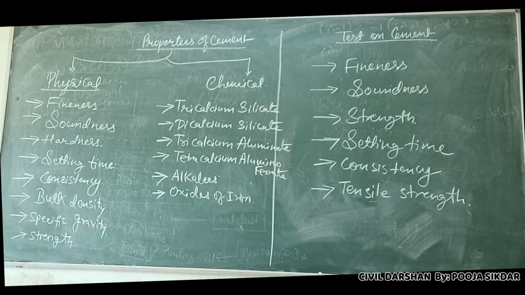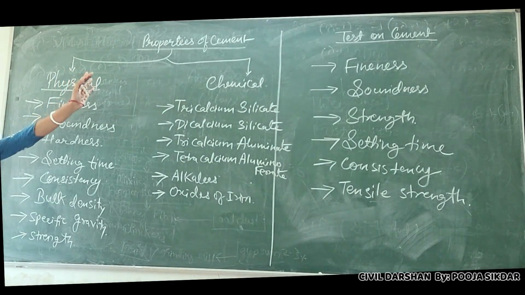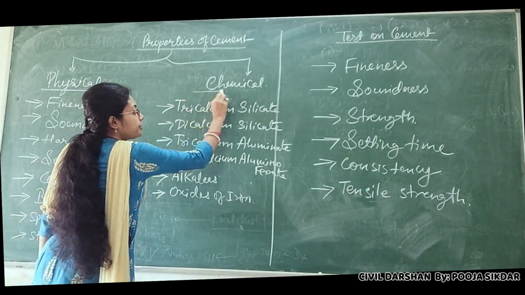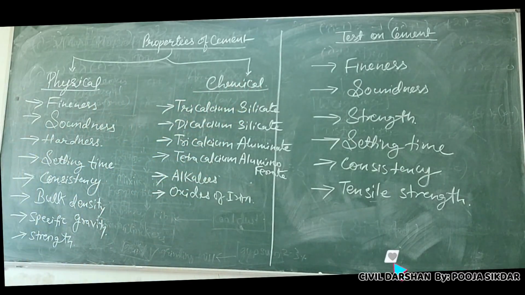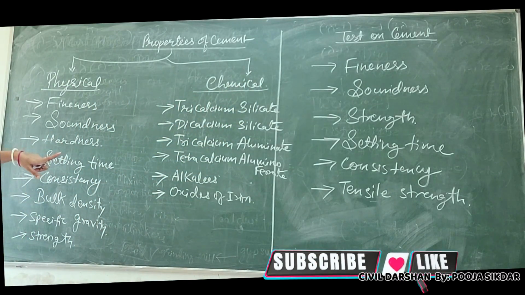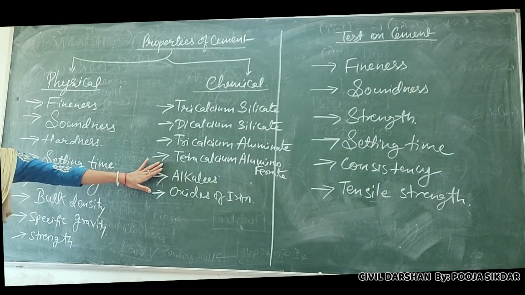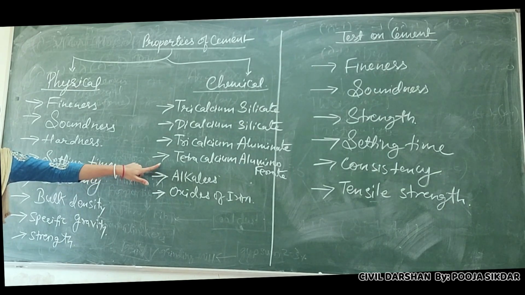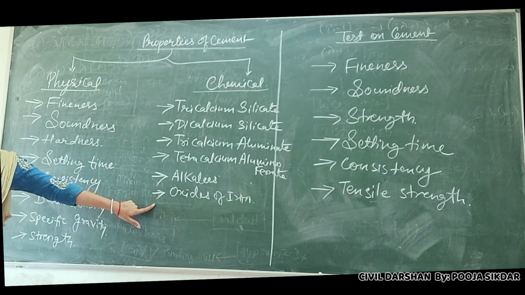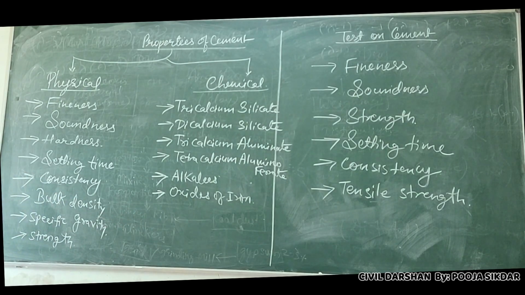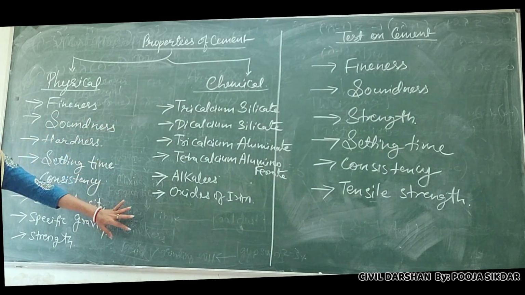You know already, wherever there is a property, every property has two types: physical and chemical. Those properties which we can physically feel, touch or see are physical properties, and chemical properties are the chemicals involved behind that. These are the chemicals or compounds involved when we add water to the cement. These are some examples. You need to just remember these examples only, nothing more than that. We will not enter into the details of that.